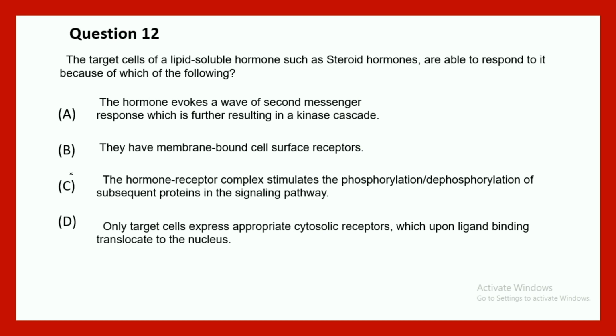Only target cells express the appropriate cytosolic receptor, which upon ligand binding translocates into the nucleus. You can understand the correct answer would be option D. All of the other options would be false. If you want to learn more about steroid hormone signaling or how intracellular receptors work, you can click the link